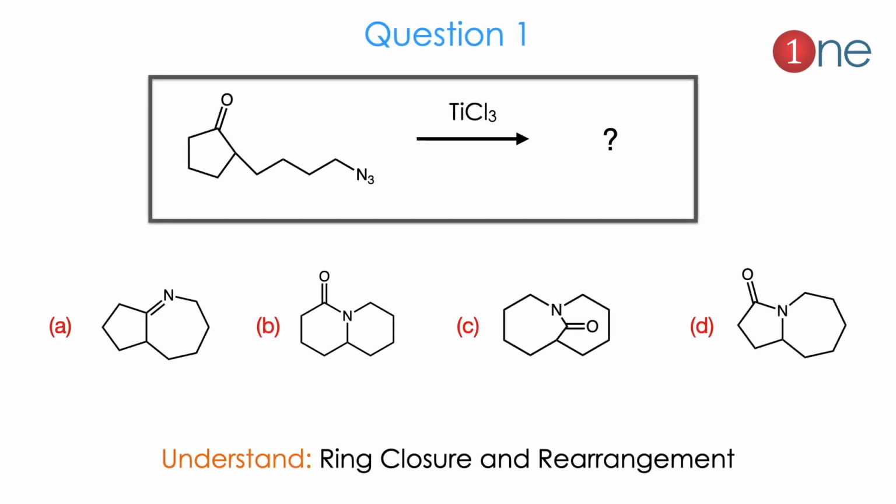Question number 1. Cyclopentanone is given with a long chain and an azide, N3. The catalyst is titanium trichloride. They ask you to guess the product. The products are a 6-member ring or 7-member ring, amide as well as imine. So you have to guess the product, which side is which. Here you have to know carbonyl and azide are there. You have to know the rearrangement, and there is also a ring closure. A long chain becomes a ring. So you should know that one.